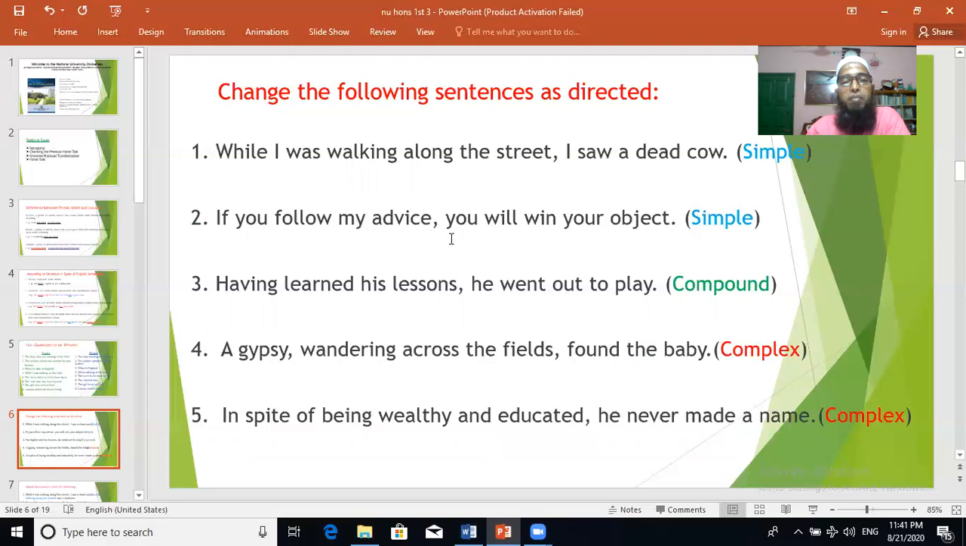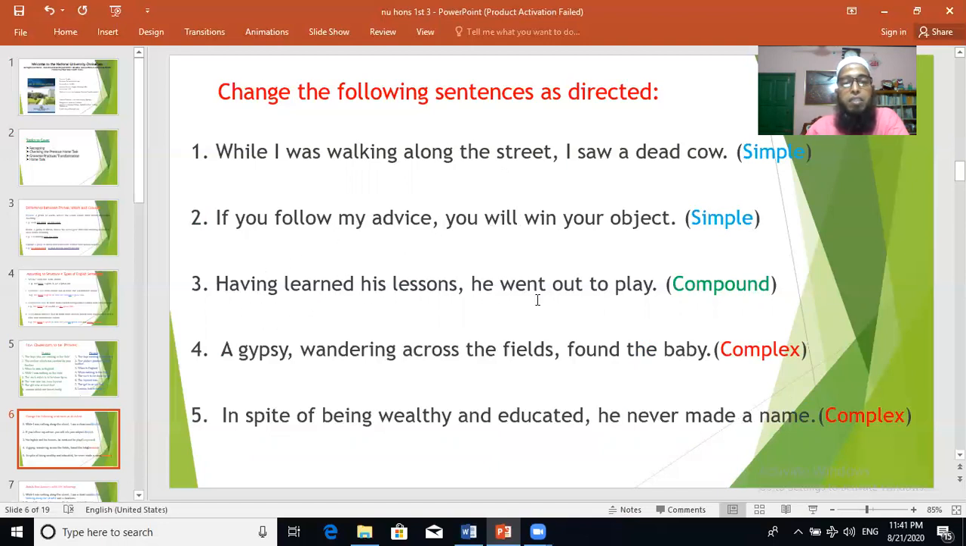If you follow my advice, you will win your object. So you will win your object. This is main clause. You have to change the subordinate clause to a phrase. If you follow my advice, write down the answer. Quickly, I will provide you the answer. Just make it phrase. Then it will be simple.